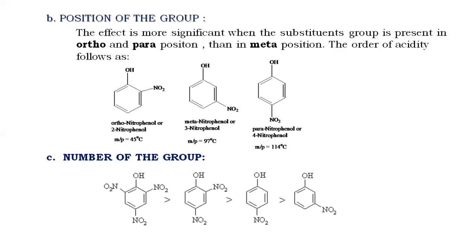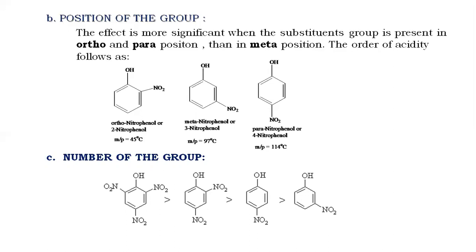If the same type of substituent groups are present in different numbers, then the molecule which contains more electron withdrawing groups will have higher acidity.